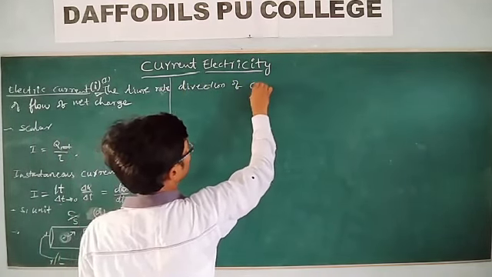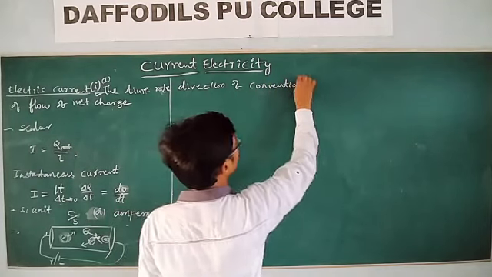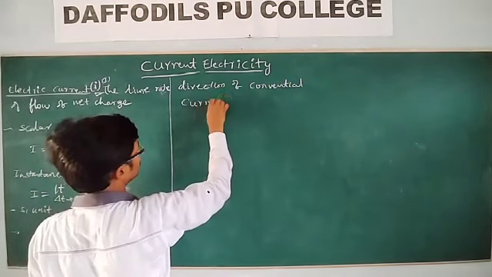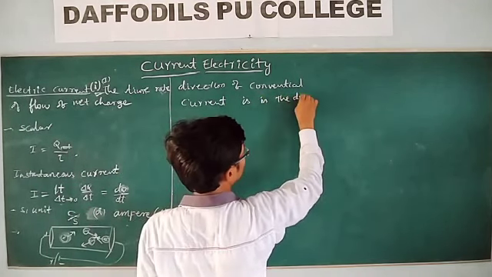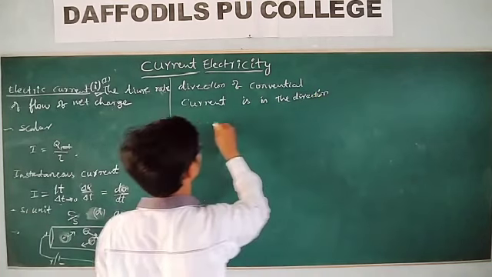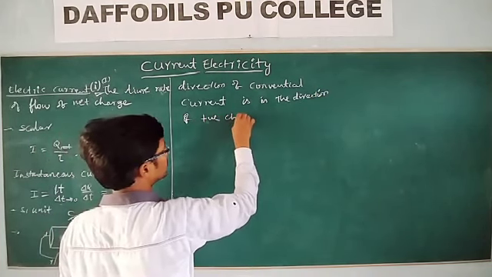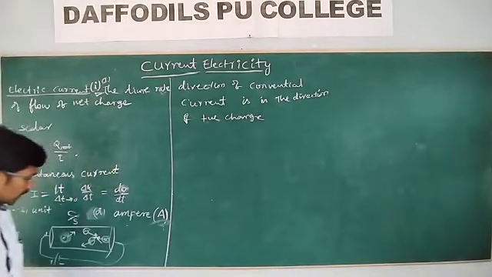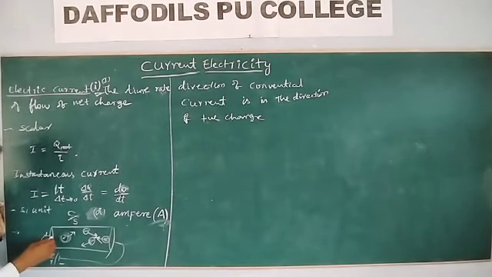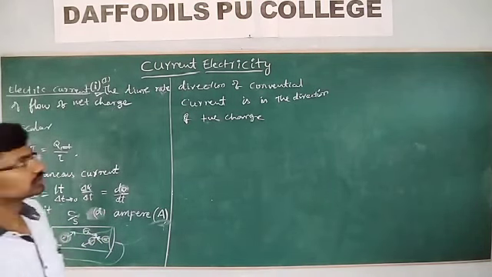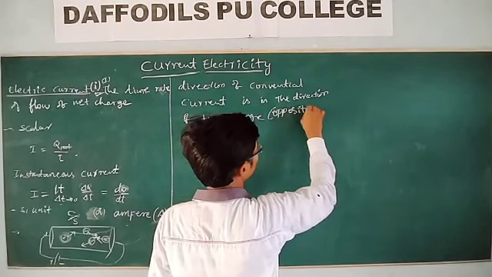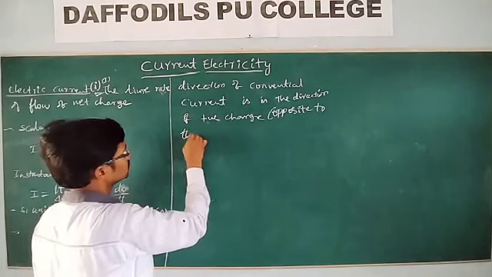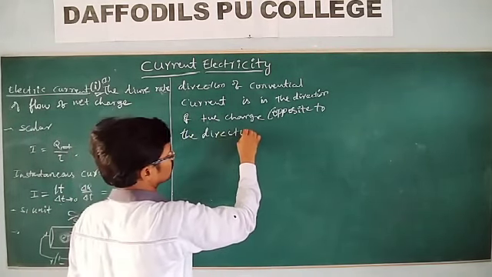Direction of conventional current. Conventional current is in the direction of positive charge. In the direction of positive charge, what does it represent? If the electron is flowing in this direction, what does it represent? Positive charge is moving opposite to the direction of the electrons. Opposite to the direction of electrons.